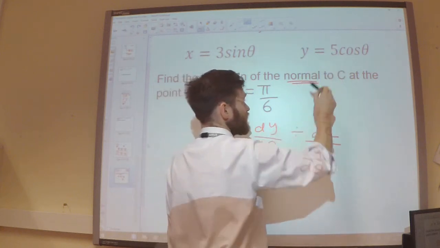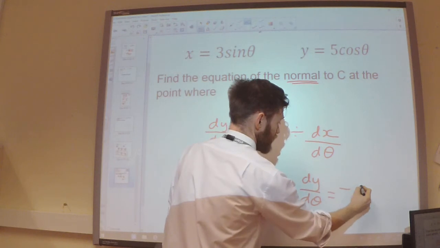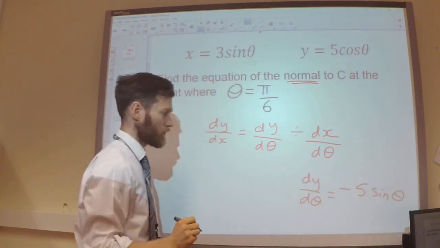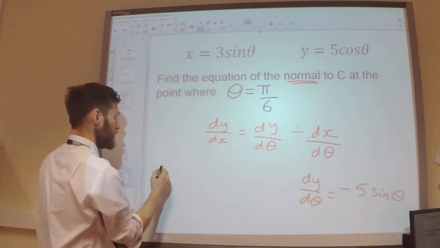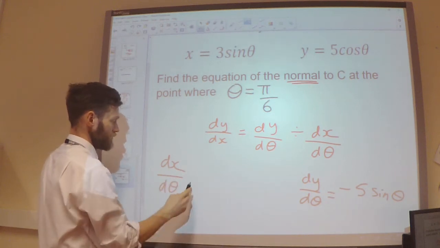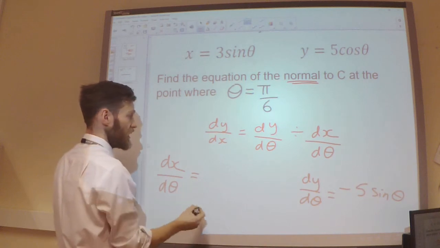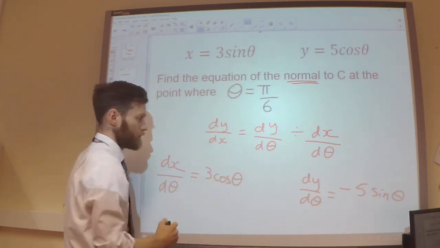When I differentiate 5 cos theta, I'm going to get minus 5 sine theta. I'm now going to differentiate my x with respect to theta. So differentiating 3 sine theta, I would get 3 cos theta.